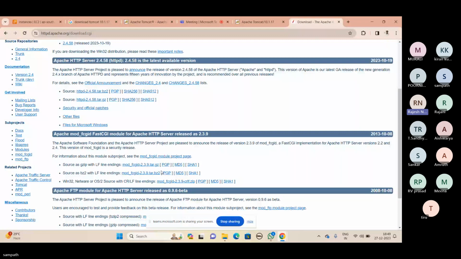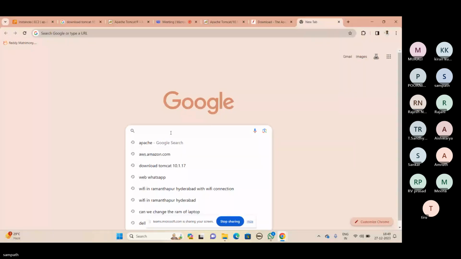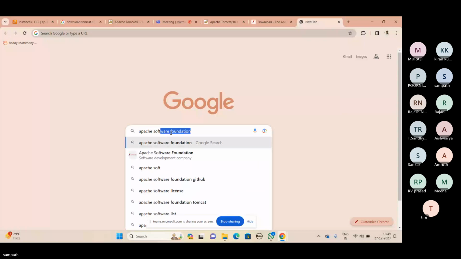I think this is not the correct page. So do one thing. Open a new tab, one more tab. Type Apache software products list. You can type it like this. Apache software product list. Yeah, that's correct.